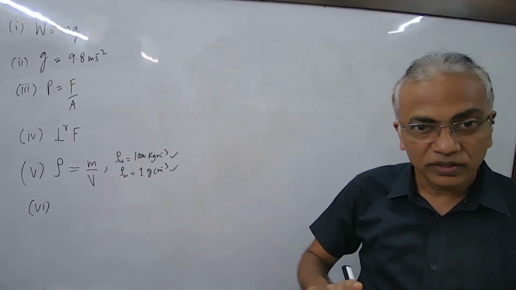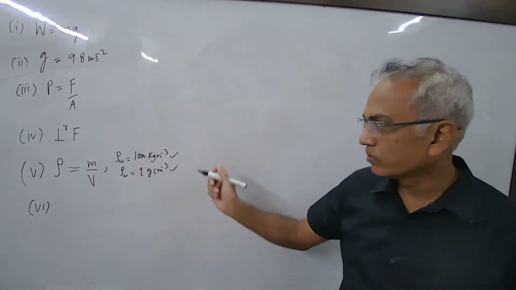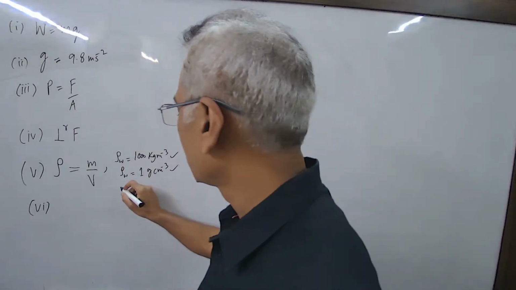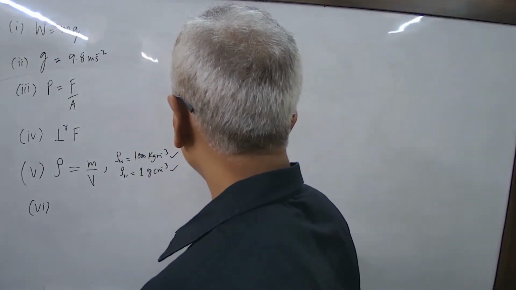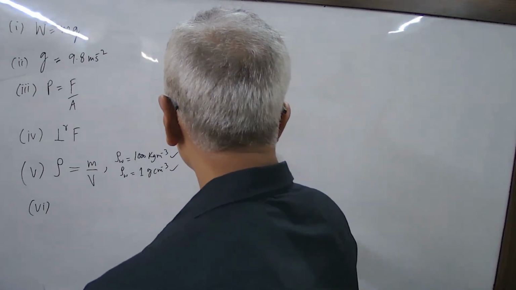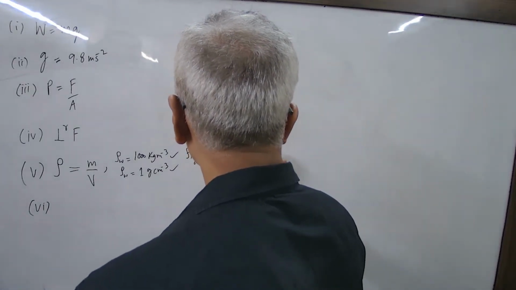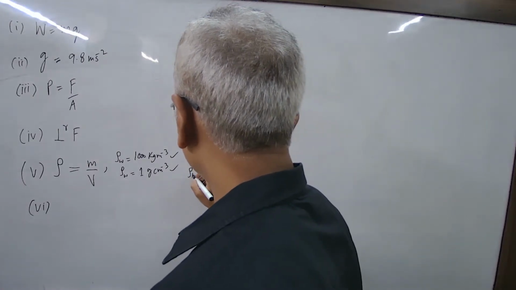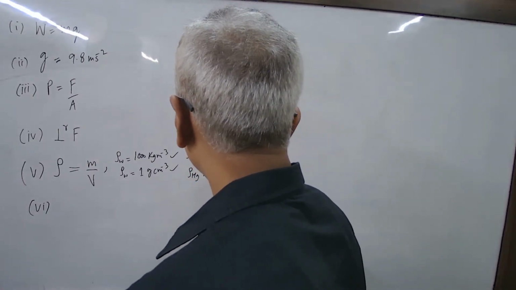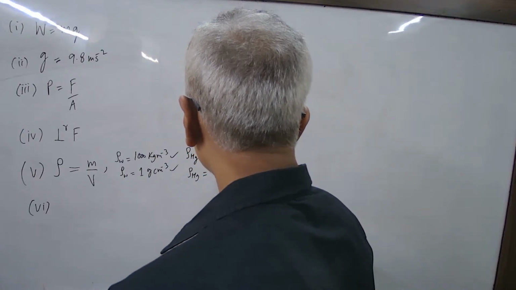Have I not told you that? Sure. So density of water is this. Density of mercury is 13.6 times that. And in CGS unit, density of mercury is 13.6 gram per centimeter cube.